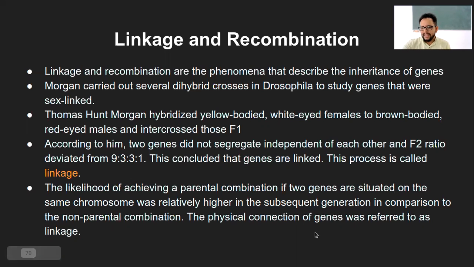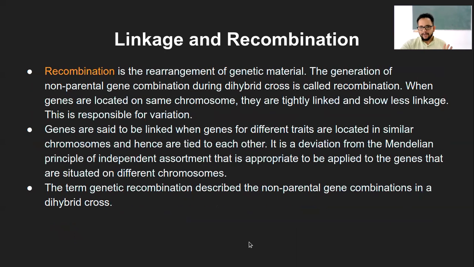So if the genes are physically close to each other on the chromosome, the chance of having them being passed down to the next generation is much higher compared to the non-parental combination, that is the crossing over type of experiment. So again, this crossing over with the linkage we will see further. So there you will get more and more clarity. So the linkage specifically refers to the connection between two closely located genes on a particular chromosome.